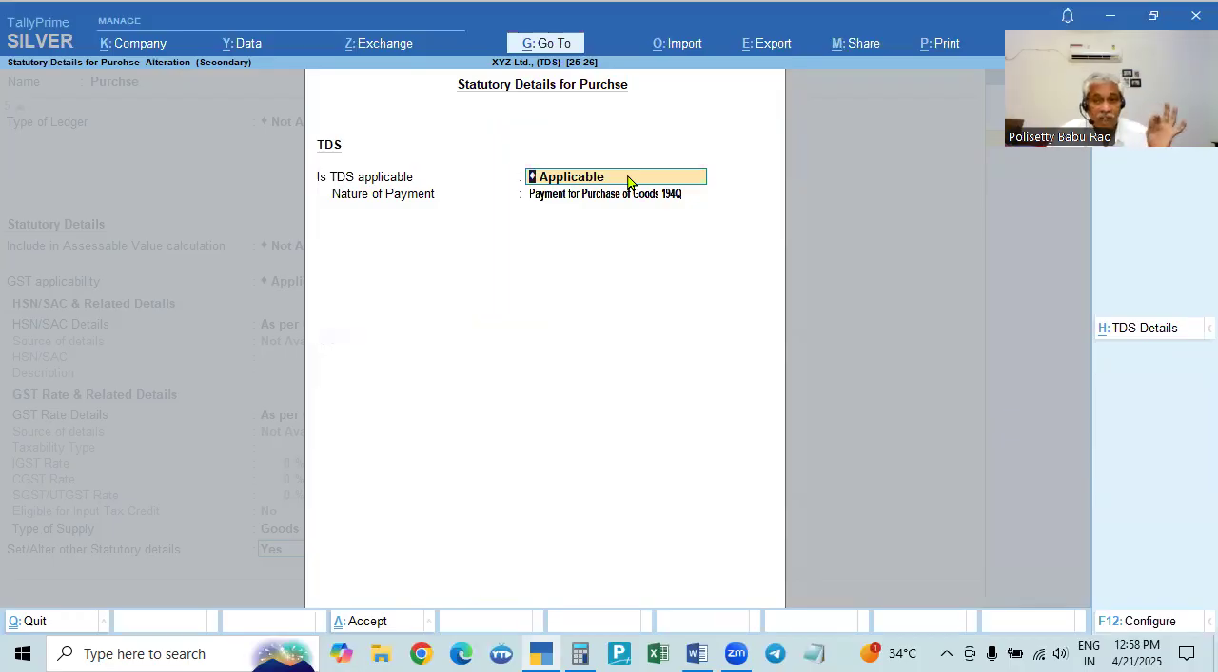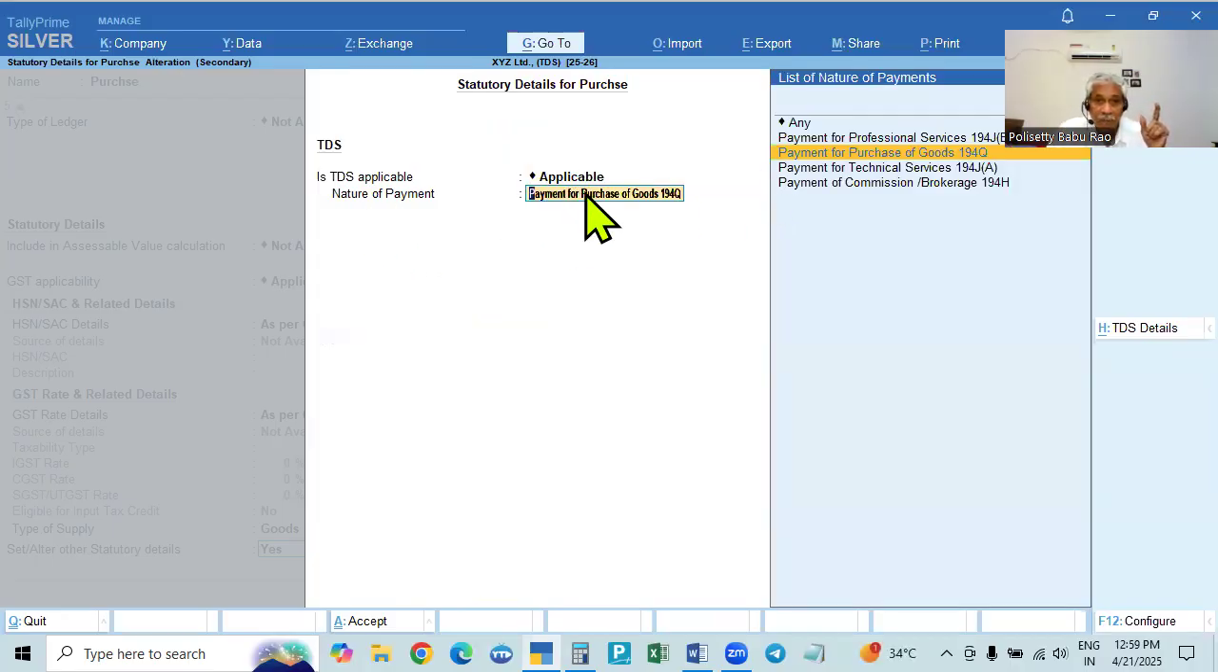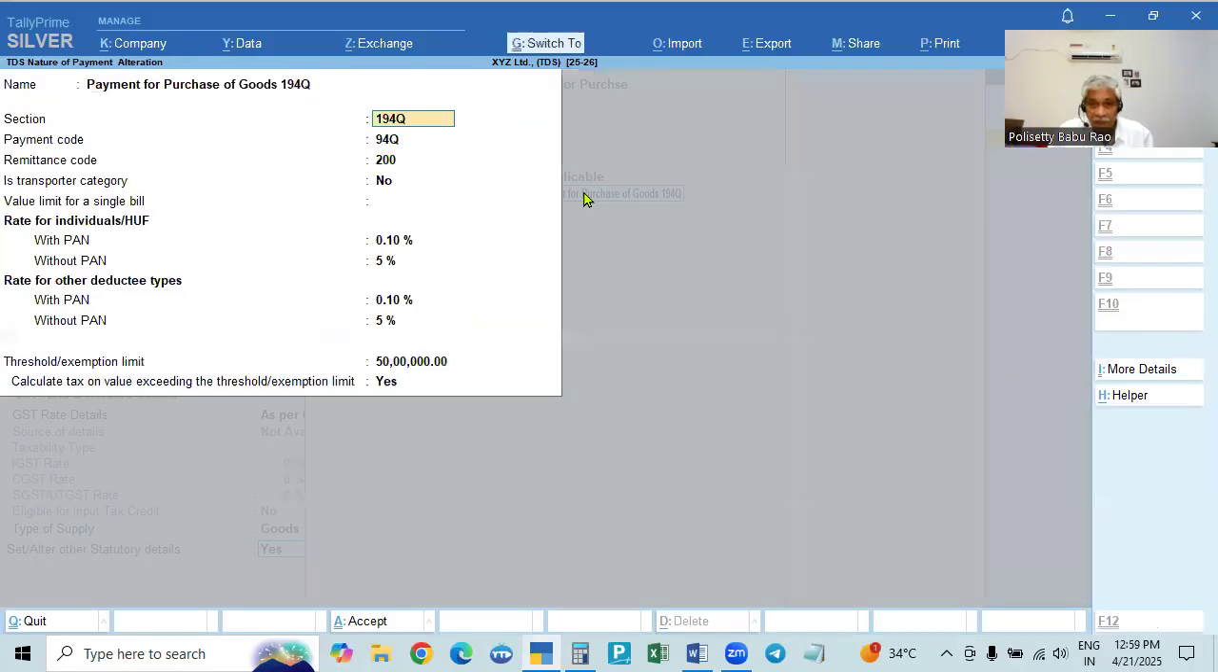undefined. You should not keep anything undefined. Make it applicable or not applicable. Click the space bar, then it will show this one. So it is applicable now. Take applicable, then only the nature of payment will appear. This nature of payment is created in the beginning when TDS is activated. We have to create it. I already created it, that's why it's coming.